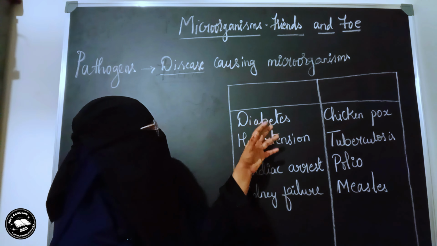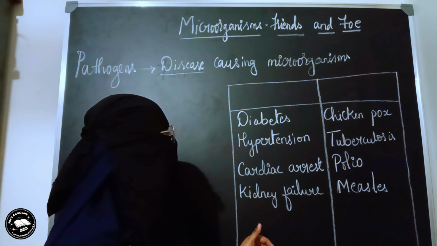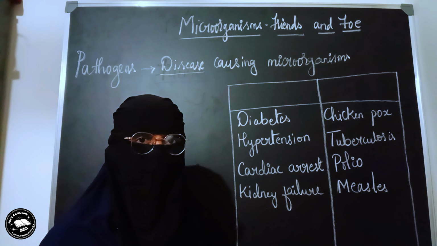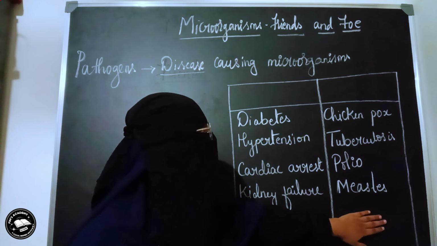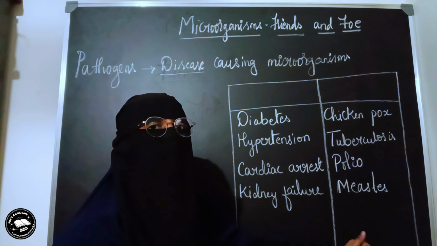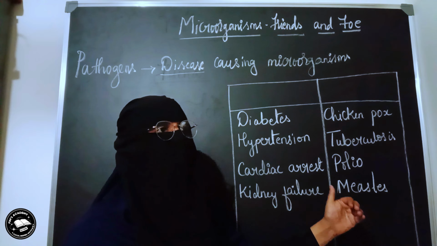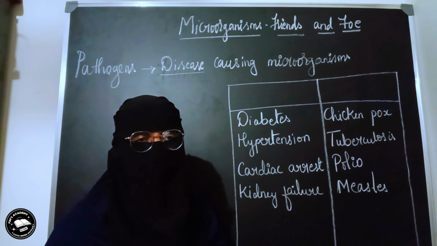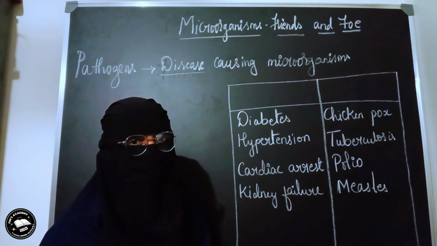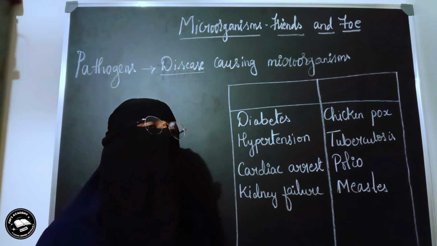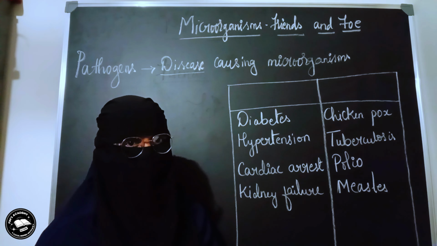Depending on that, we are getting all these diseases. So these diseases are not at all caused by microorganisms, but these other diseases are caused by microorganisms. These diseases are either caused by viruses, or bacteria, or fungi, or some protozoa, right?